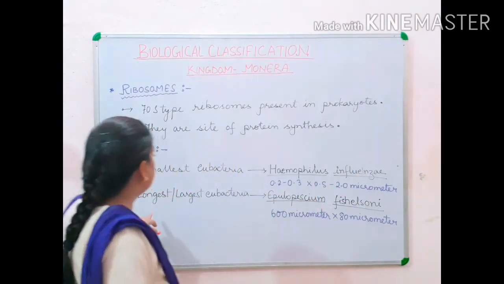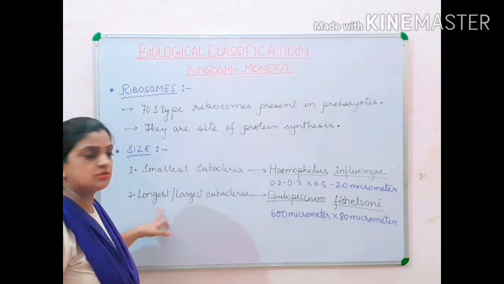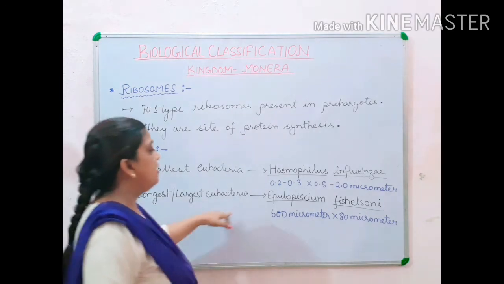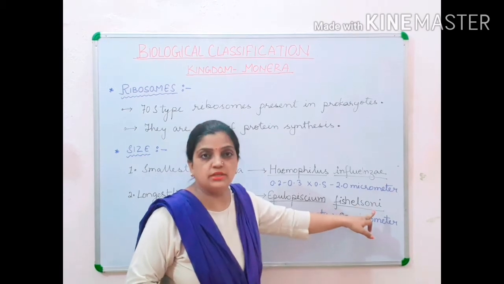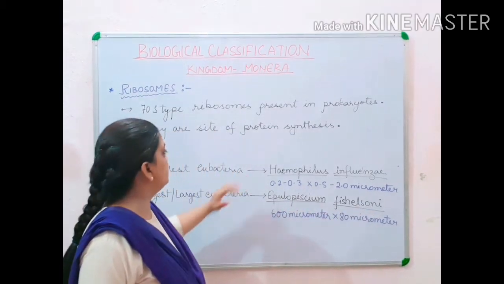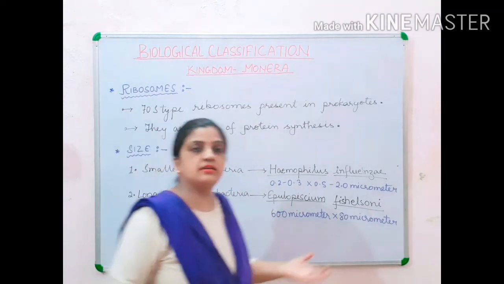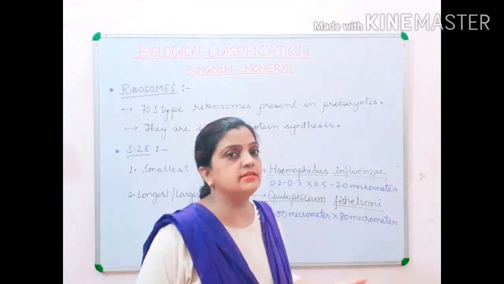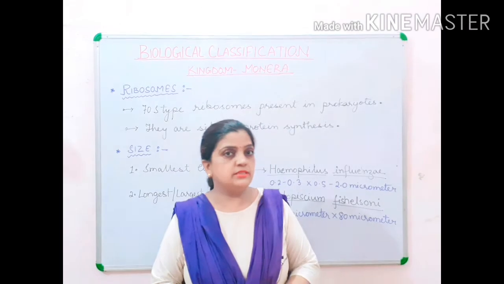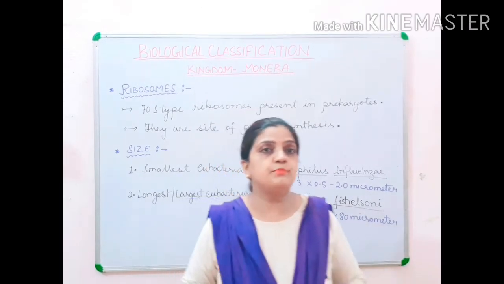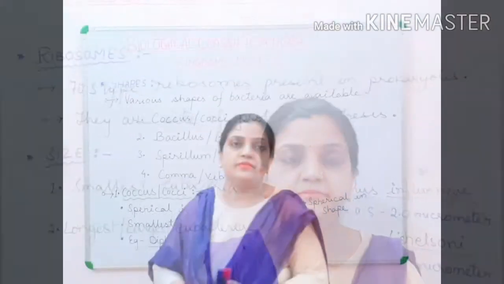And children, if I talk about the longest or the largest eubacteria, then it is Epulopiscium fishelsoni. These are the smallest and the largest bacteria belonging to the kingdom Monera. Now let us move ahead with different shapes of bacteria.